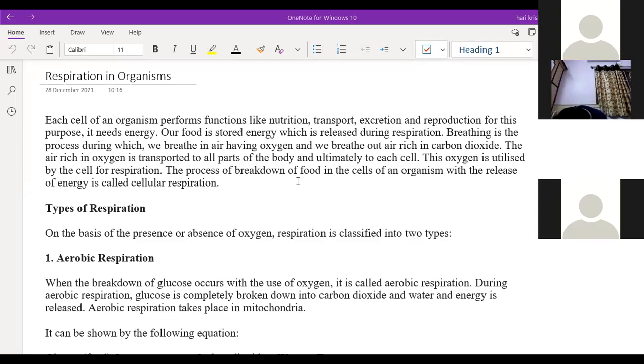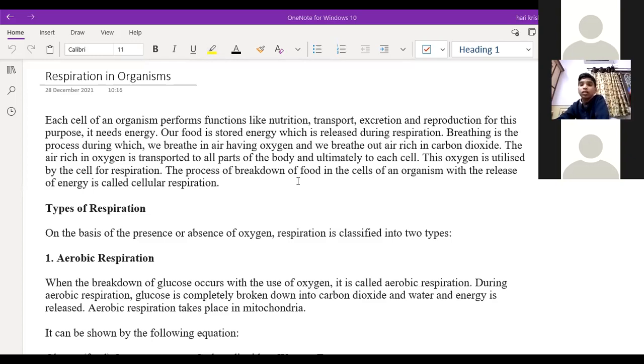Suppose you want to convert from liquid to gaseous state, what do you have to do? You have to heat it. You have to give the energy to the conversion process, right? That means the process will absorb the energy in the form of heat. So only it will convert from liquid to the gaseous state. It is an endothermic process. Understand? Yes, sir. Clear or not? Yes, sir. Clear, sir.